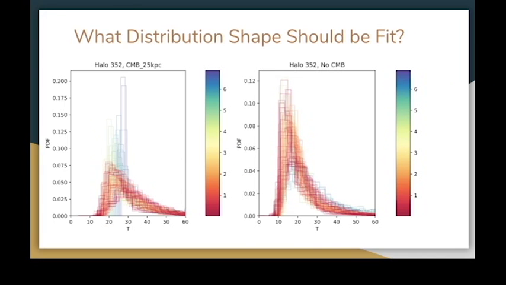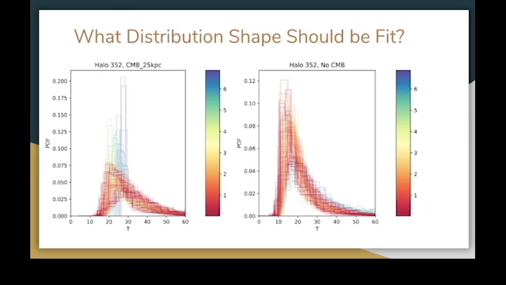So the question now becomes, what distribution shape should be fit? Well, if you look on the left, you can see a histogram of dust temperature distributions throughout time. The bluer the histogram, the further back in time you go. You can see the histogram evolves and the shape changes over time. It eventually settles down into what looks to be a log normal type distribution.